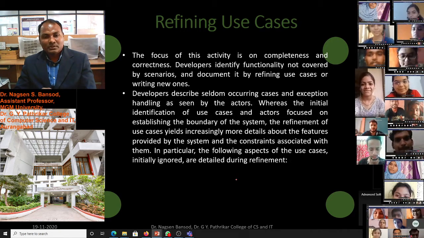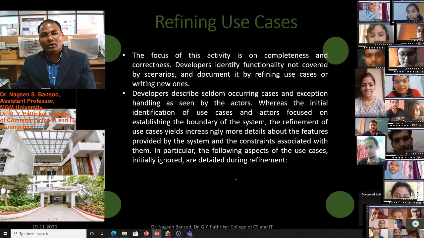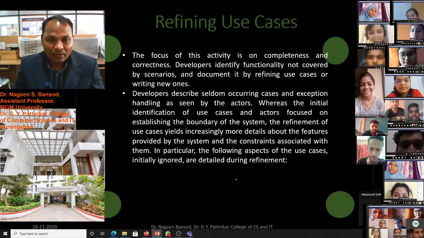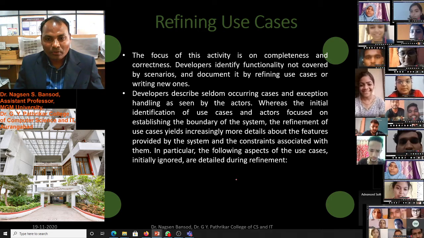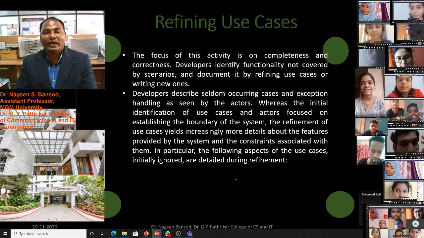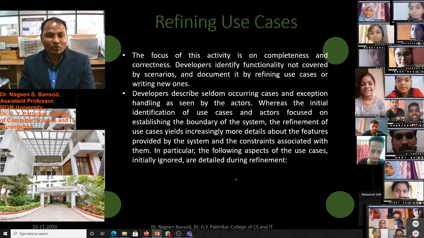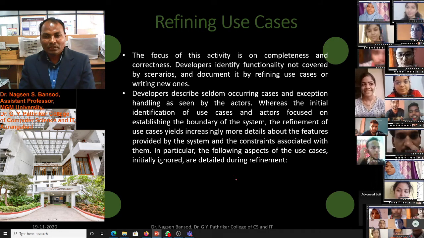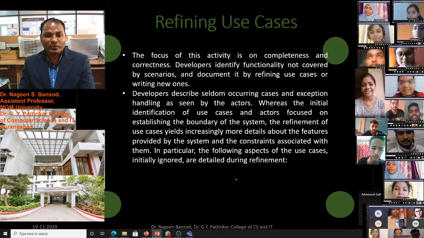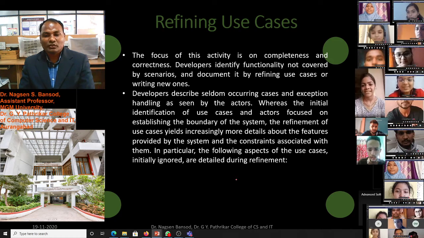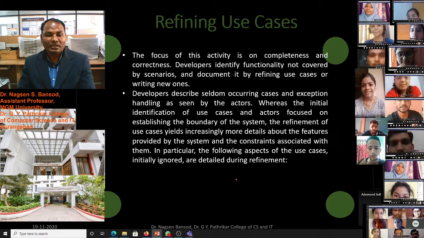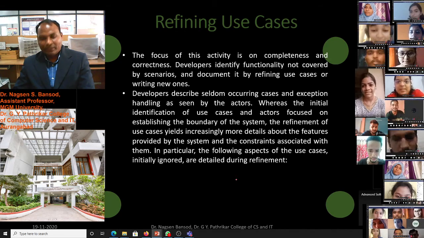Developers describe seldom occurring cases and exception handling as seen by the actors, whereas the initial identification of use cases and actors focused on establishing the boundaries of the system. The refinement of use cases yields increasingly more detail about the features provided by the system and the constraints associated with them. In particular, the following aspects of the use cases initially ignored are detailed during the refinement.